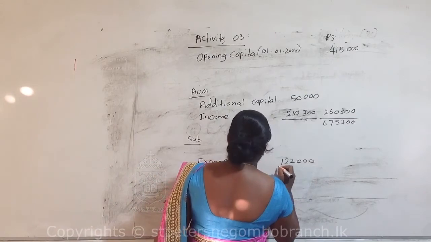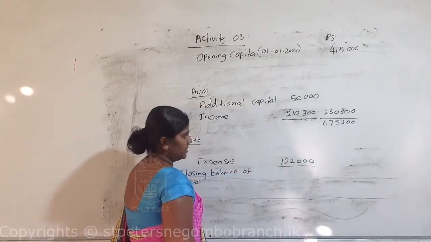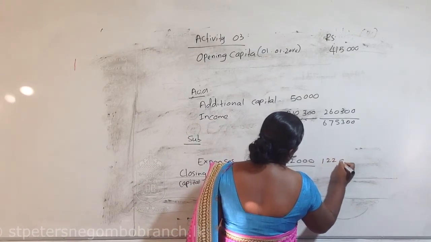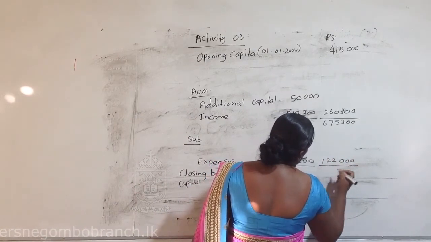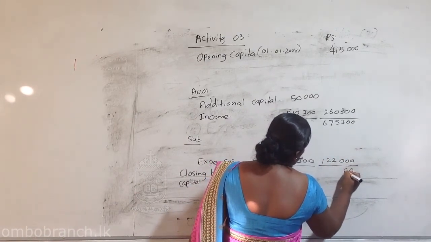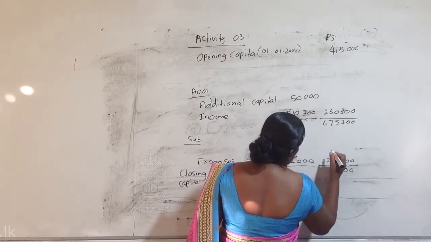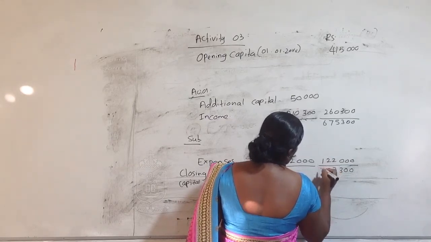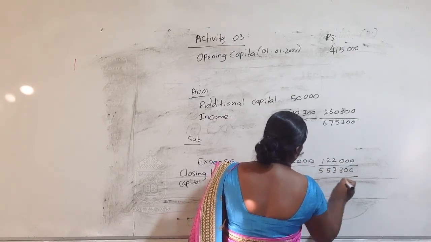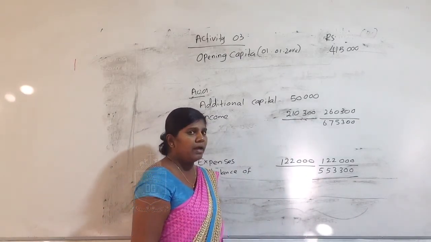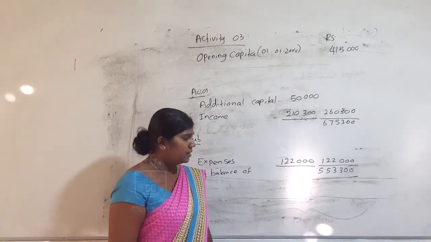Next, you should subtract the expenses amount, 122,000. So this will be the closing balance of capital for the particular year.